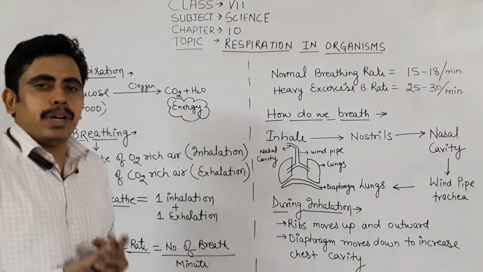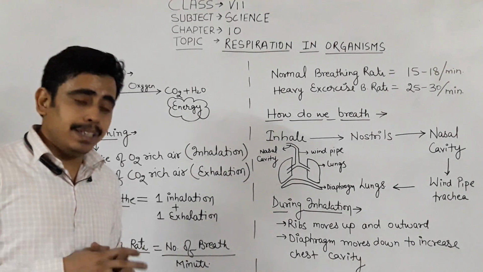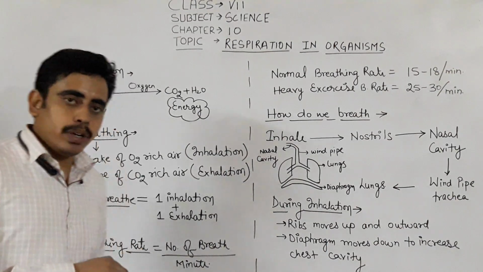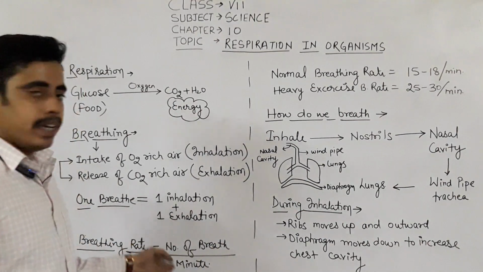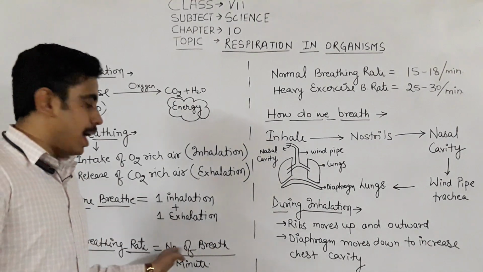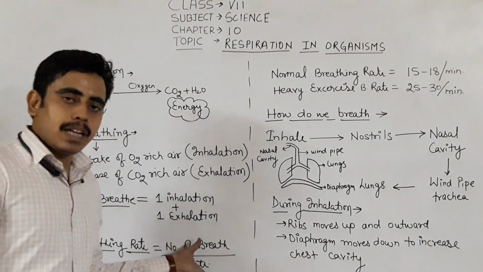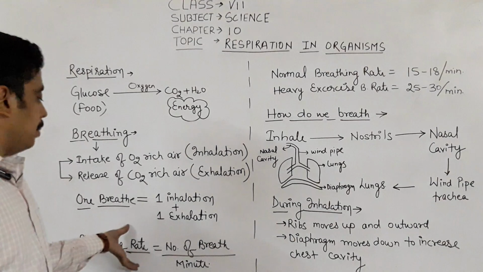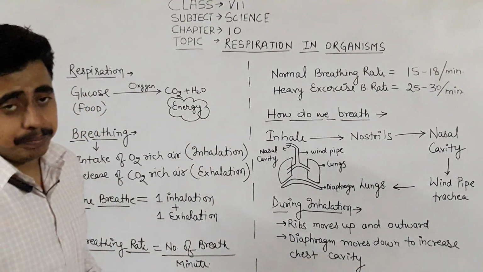How many times we breathe in a minute is known as breathing rate. As it is shown here, the number of breaths divided by the time in minutes is known as breathing rate, that is, the number of breaths taken in 1 minute.